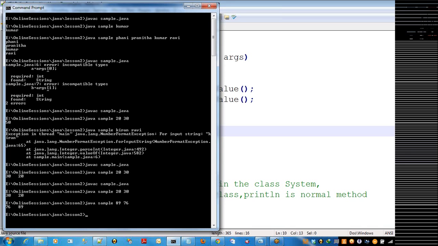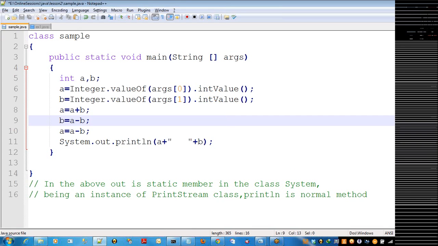Now another requirement on the same program: I don't want to use these arithmetic operators.